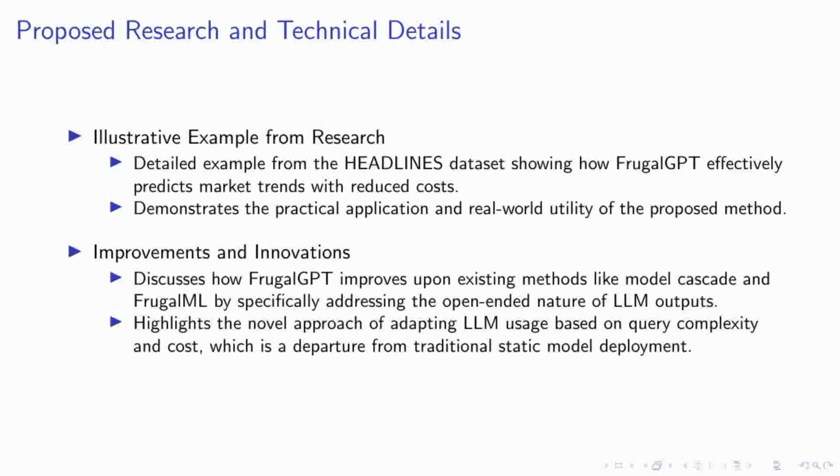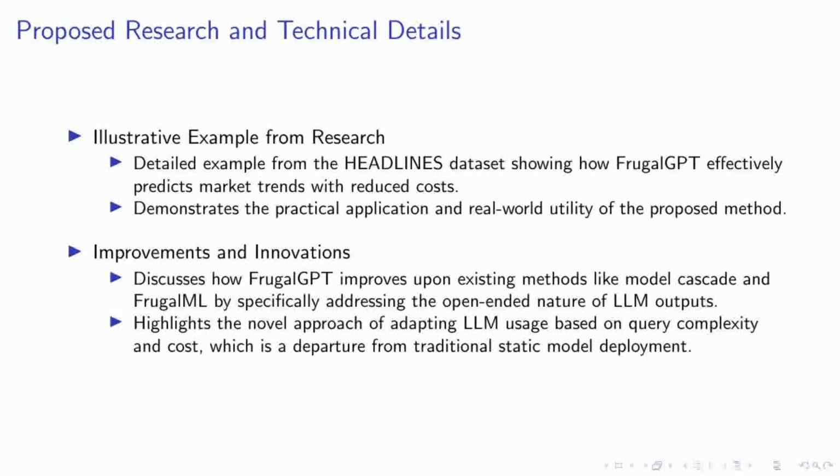Let's delve into a compelling example from the headlines dataset, where FrugalGPT showcases its capability to predict market trends efficiently. By leveraging a sequence of LLMs tailored to the complexity of the query and the budget constraints, FrugalGPT not only predicts a downward trend in gold prices after dismal U.S. GDP data, but does so at a fraction of the cost typically associated with using high-end models like GPT-4 alone.